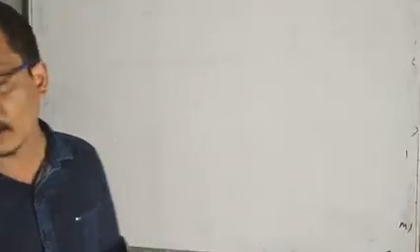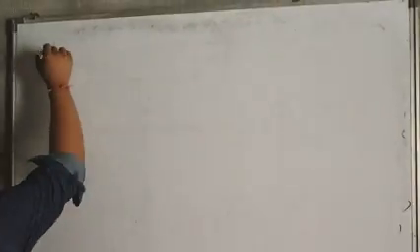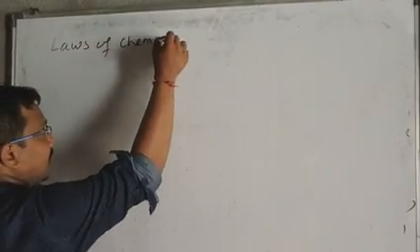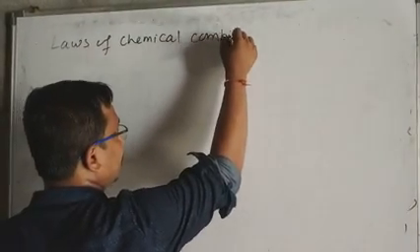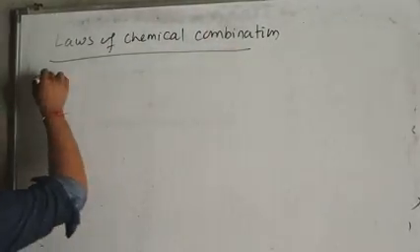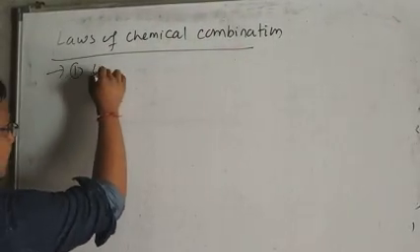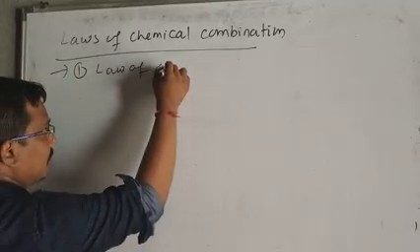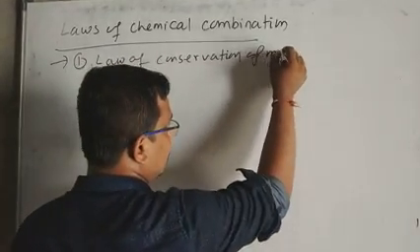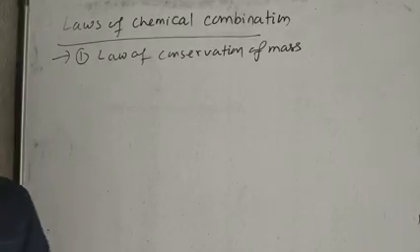Discuss about the laws of chemical combination. Laws of chemical combination. The first law of chemical combination is the law of conservation of mass.